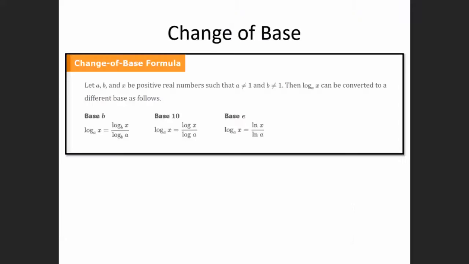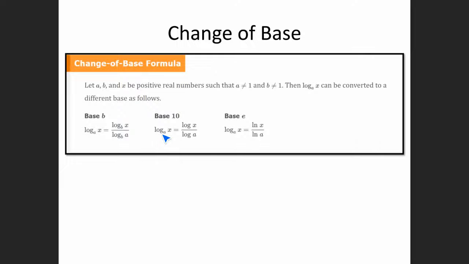And what we're going to be using is the change of base so that we can change the base to a base that's in our calculator, in any calculator. So we're going to go from any base, and change it to a base 10 or a base e. The way we're going to do that is if we have a logarithm, so here we have log base a of x, we're going to change this to a log of base 10.